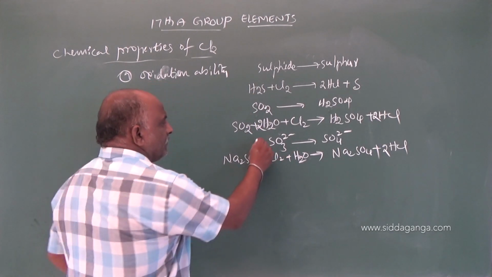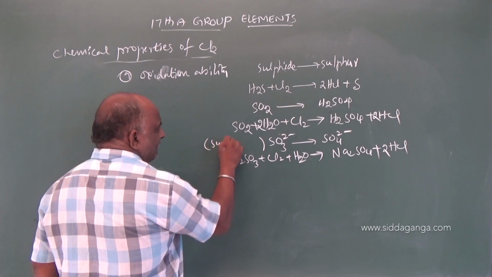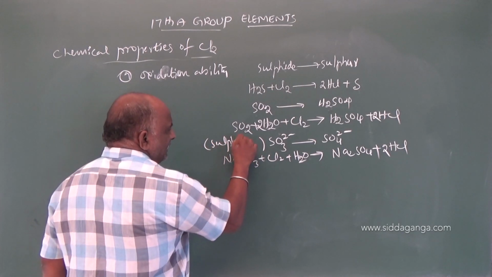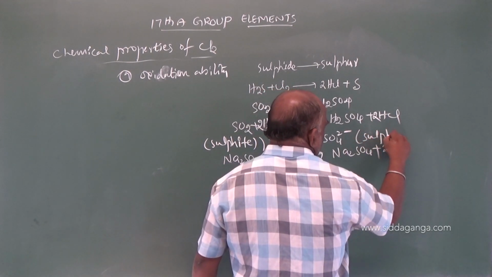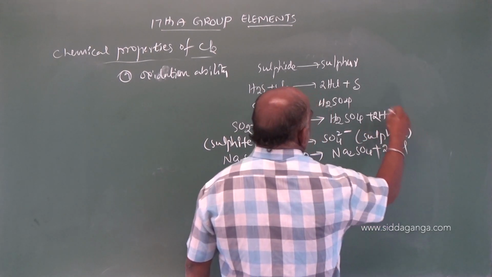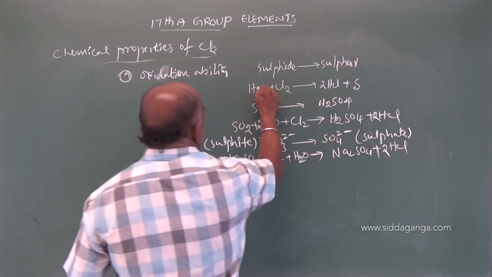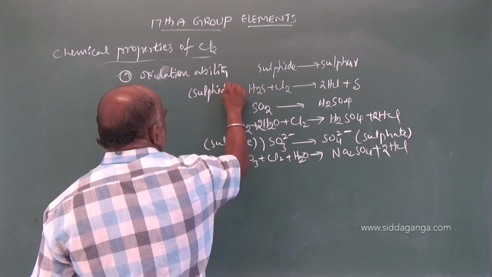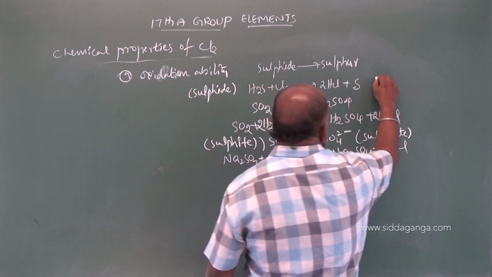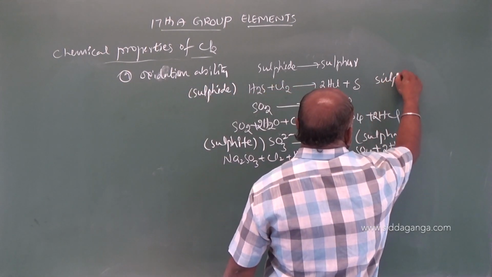See these reactions. Sulfite it is, so you have to find the name first. Sulfite, S-U-L-F-I-T-E, oxidized to sulfate. It is sulfide. Sulfide oxidized to sulfur.